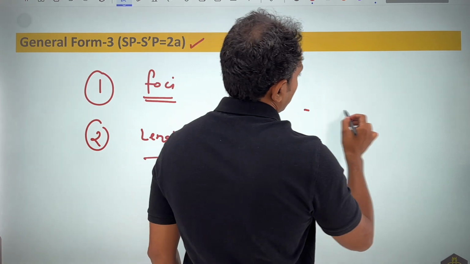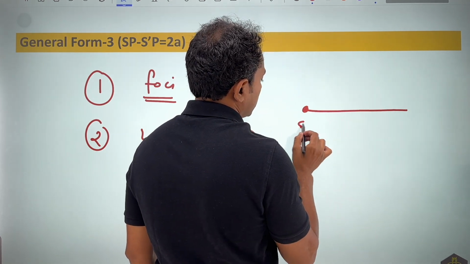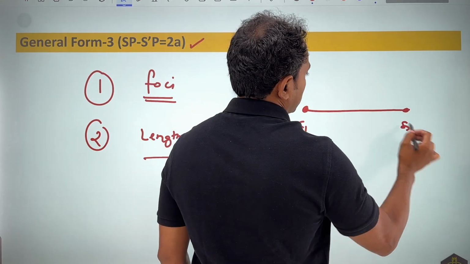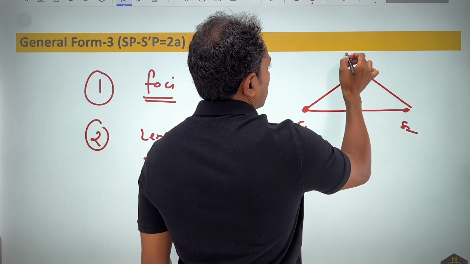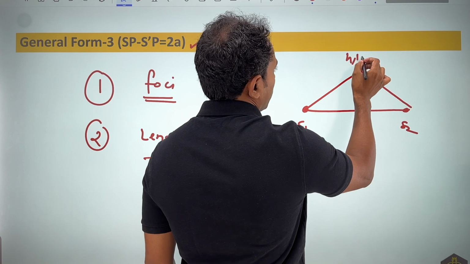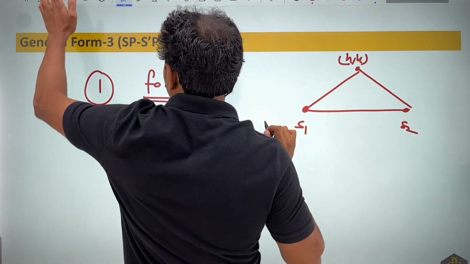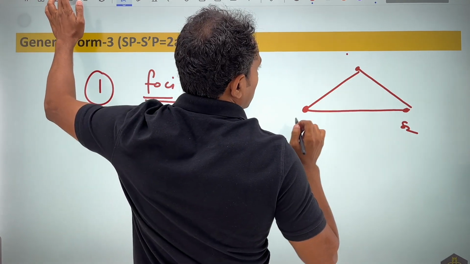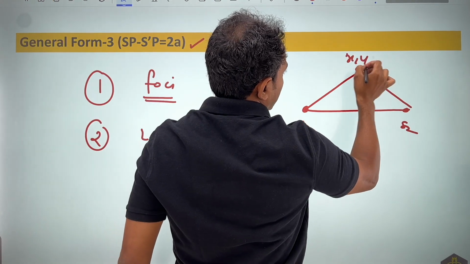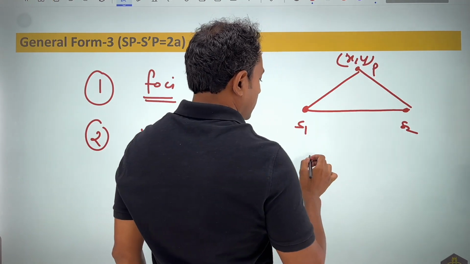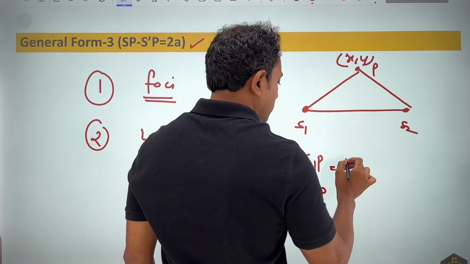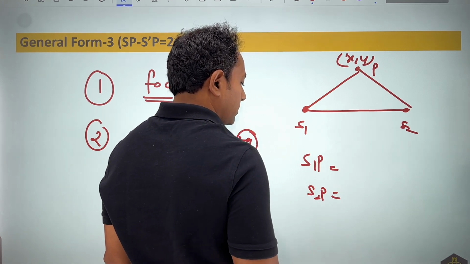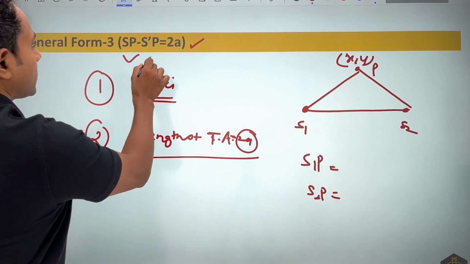So what we are doing now, two points are given. This is S1, this is S2, and we can take a general point P on the curve. This point can be considered as h comma k if you are very particular. If you are not that particular, you can consider this point as x comma y. Now you can find the value of S1P and S2P using the distance formula. Once you have figured this out, put the values in this expression and get the answer.